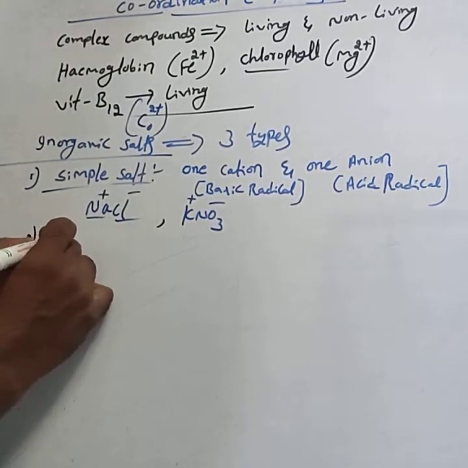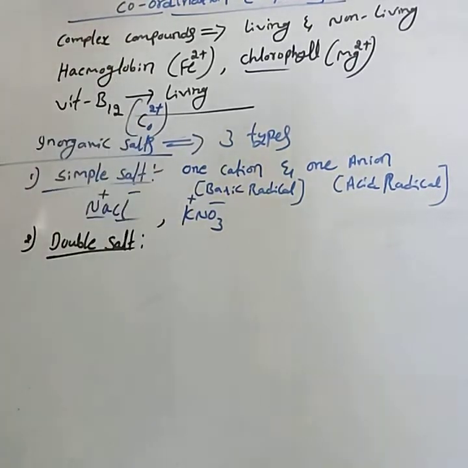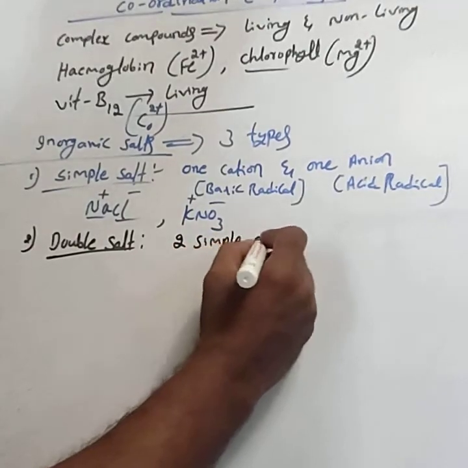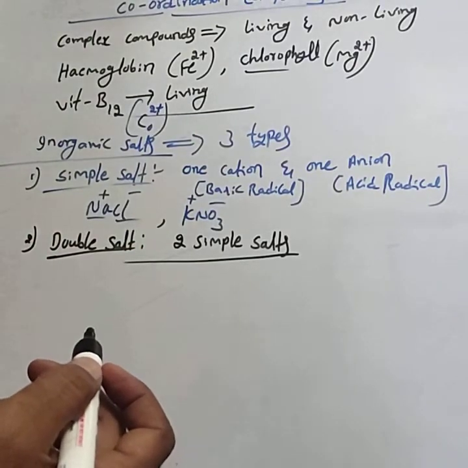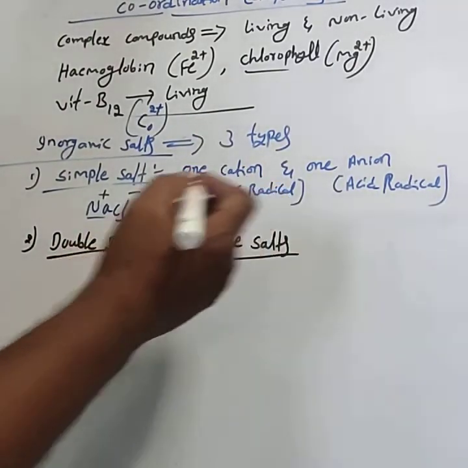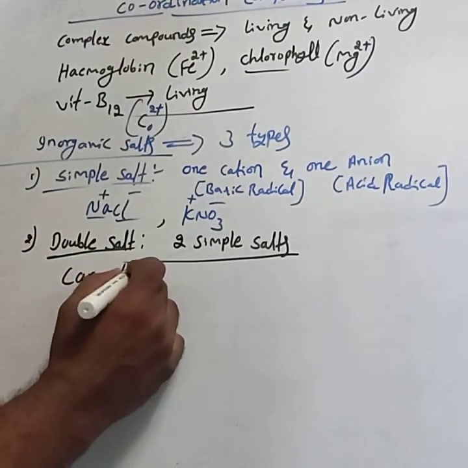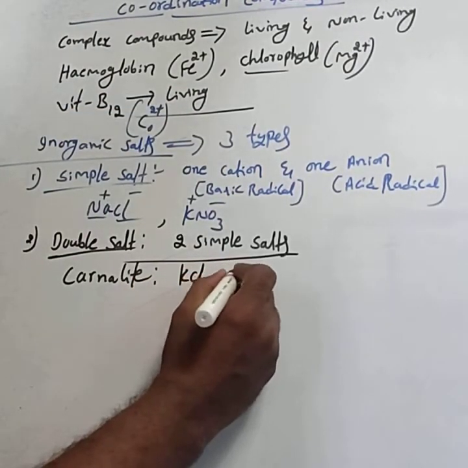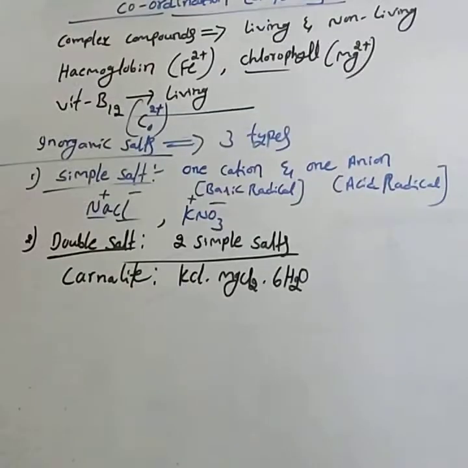The second type of salt is the double salt. Double salts are made up of two simple salts. An example of a double salt is carnallite. These are all important. The carnallite formula is KCl.MgCl2.6H2O. This is the composition of carnallite.